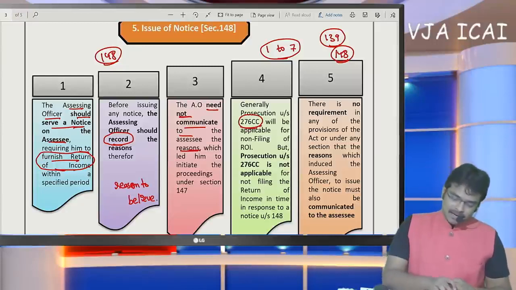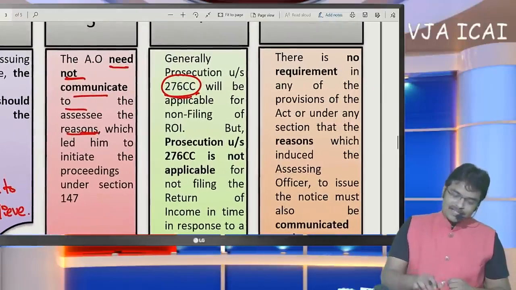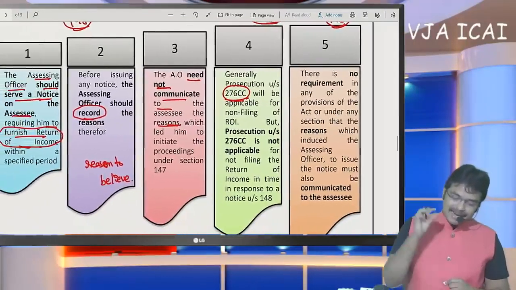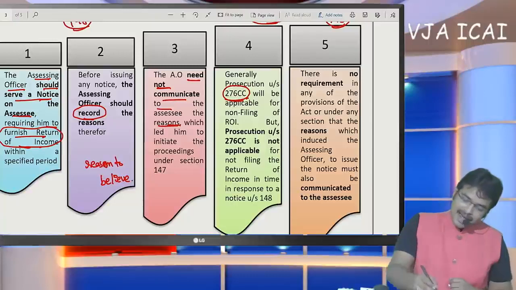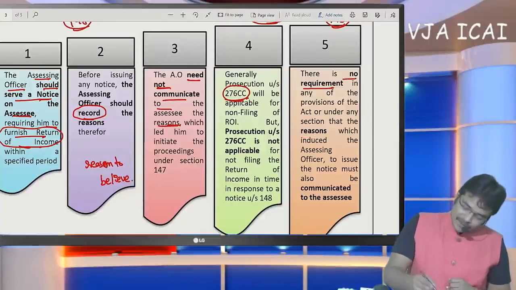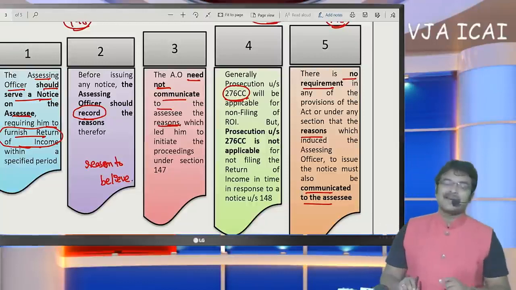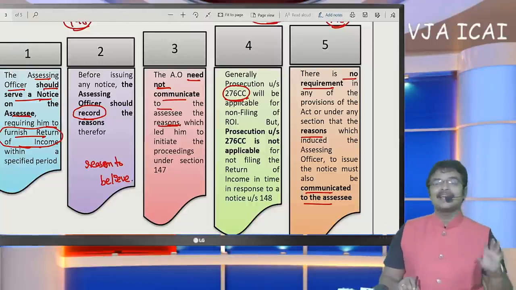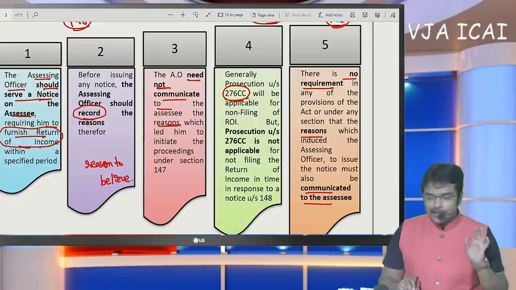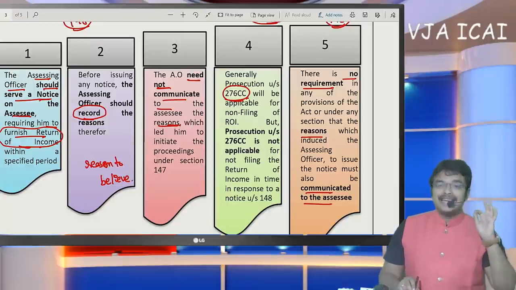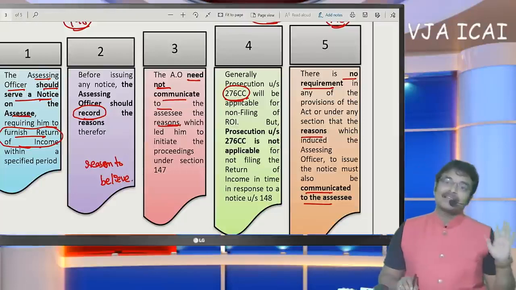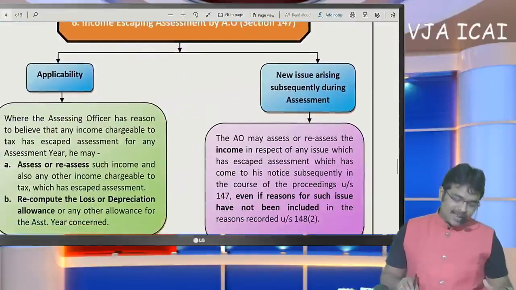But how much the prosecution is, 6 years or 3 months, may be the criteria of the officer. And there is no requirement to state the reasons. The reason that capital gain has escaped need not be communicated. The officer is just going to quote in the notice that we have reason to believe that your income has escaped assessment. That reason need not be communicated is the conclusion.